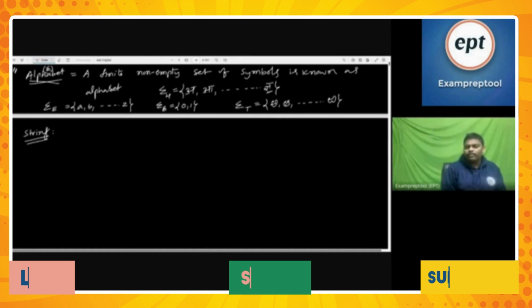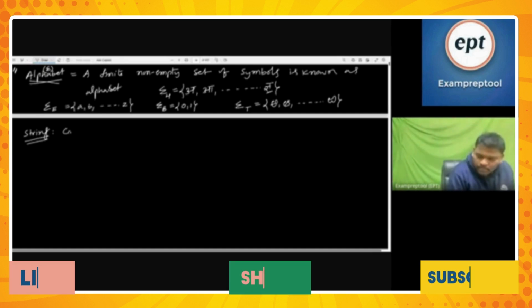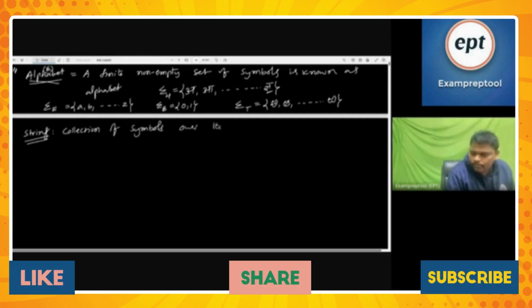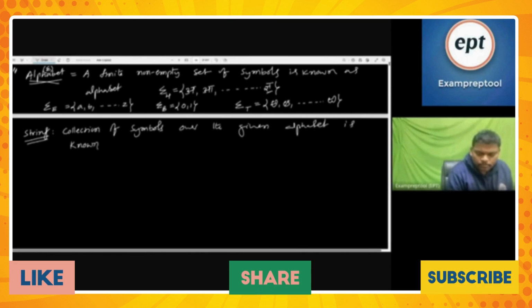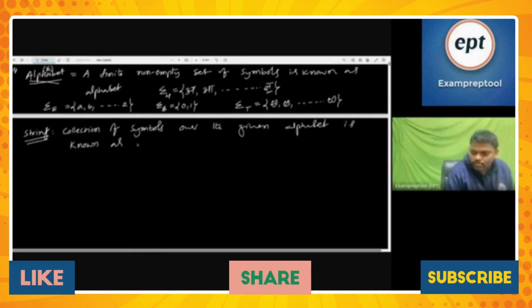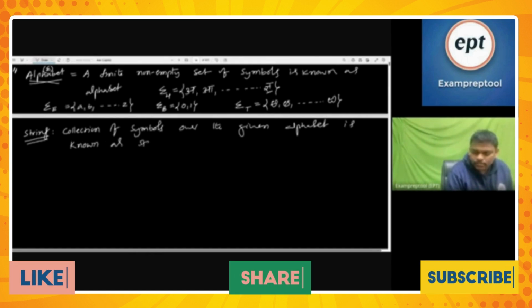Am I right? A collection of symbols over the given alphabet is known as a string, right? Let me write it. Different ways of writing, you write whatever way you want. Collection of symbols over the given alphabet is known as string.